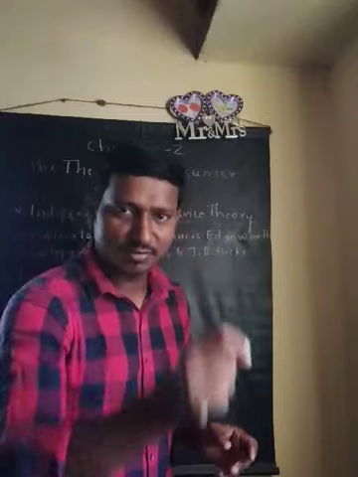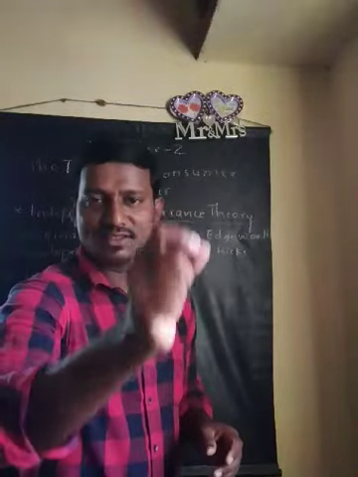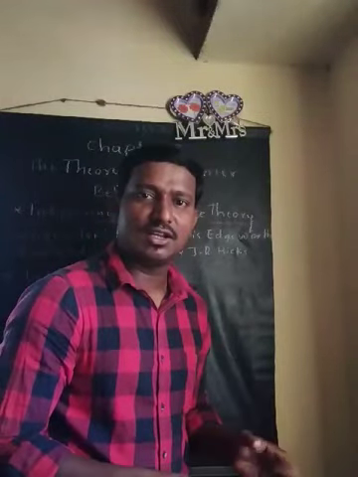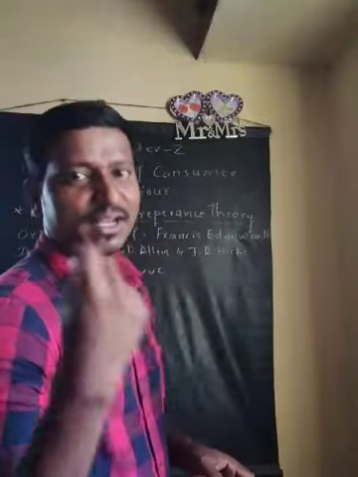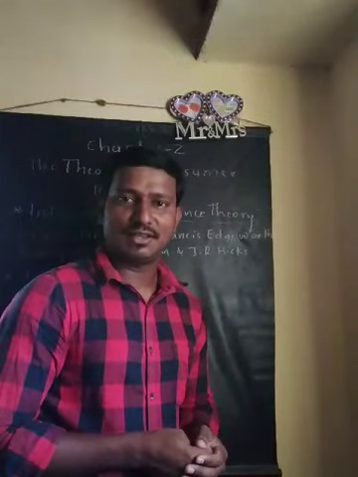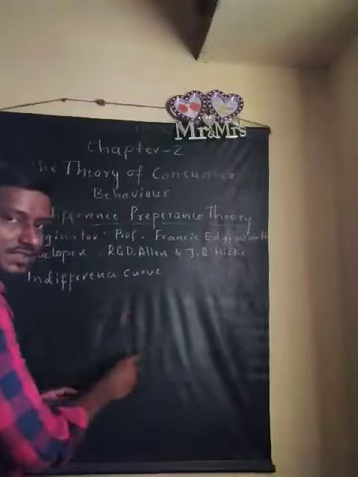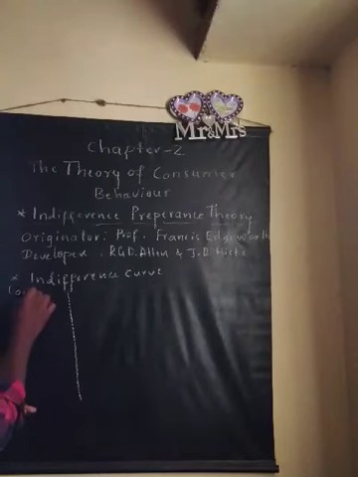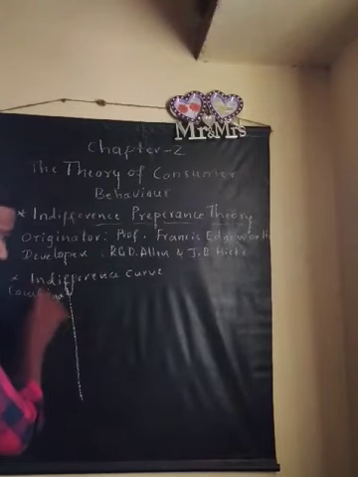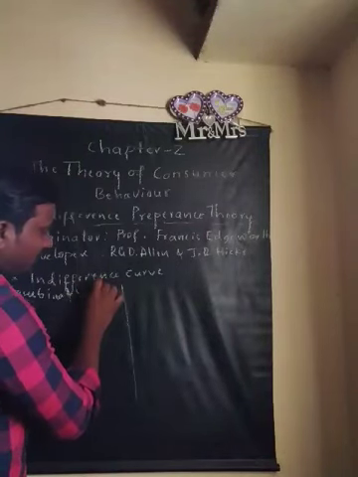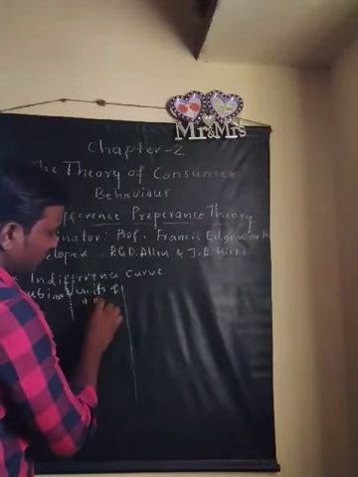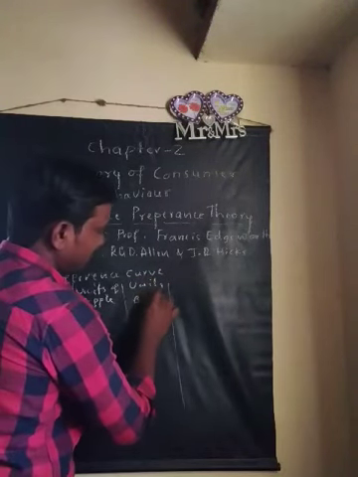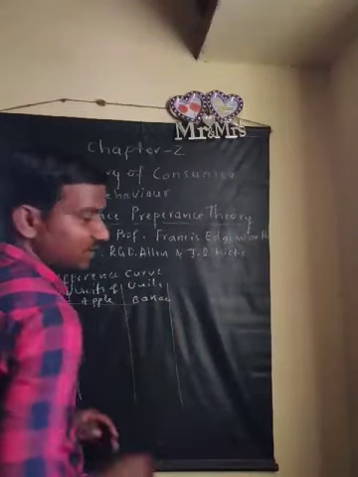Let us go to the table, where we make three columns. One column shows the combinations of A and B, that is apple and banana, the second column the units of apple, and the third column the units of banana. We will then put these into the diagram and see how it affects the consumer's level of satisfaction. So the first column is the combinations, the second is units of apple, and the third is units of banana.